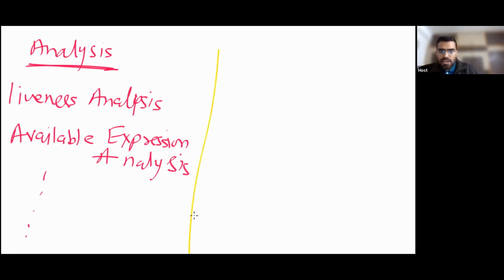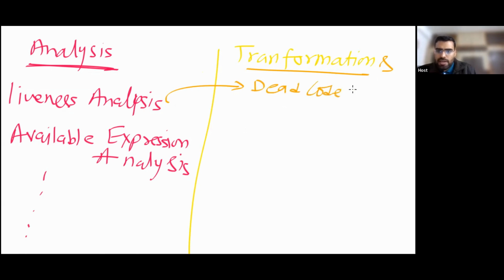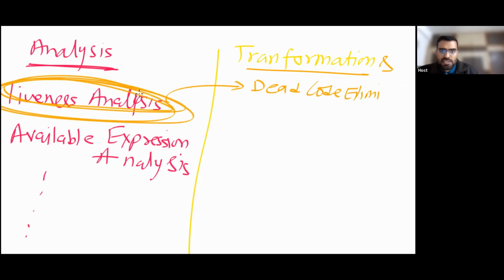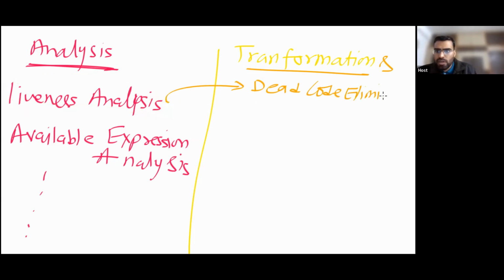Now, what are the transformations we can do? Using these analyses, how can we change our program? This information will help in dead code elimination. So this is a transformation: we are transforming our code into another code, by dead code elimination.